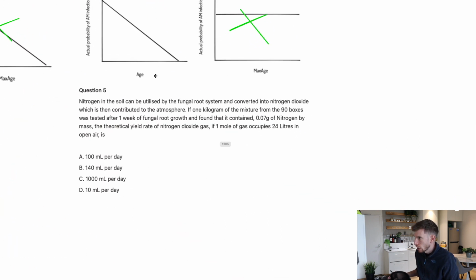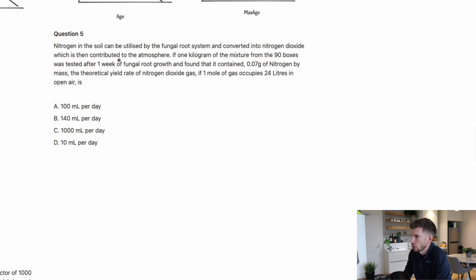Cool. Then question 5: nitrogen in the soil can be utilized by the fungal root system and converted into nitrogen dioxide, which is then contributed to the atmosphere. If 1 kilogram of the mixture from the 90 boxes was tested after 1 week of fungal root growth and found that it contained 0.07 grams of nitrogen by mass, the theoretical yield rate of nitrogen dioxide gas, if 1 mole of gas occupies 24 litres in open air, is what? Now again, that last bit I've worded very confusingly, but let's just break this down.